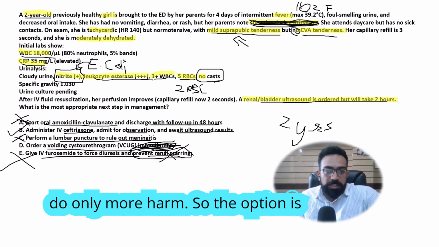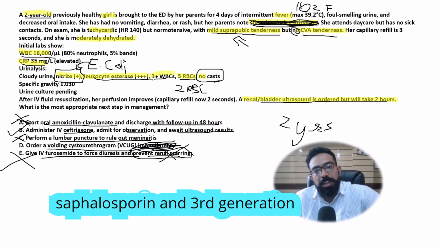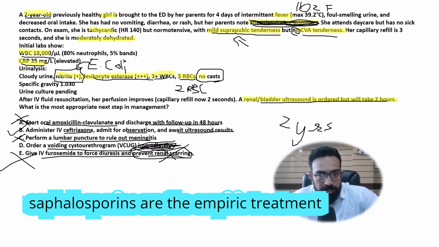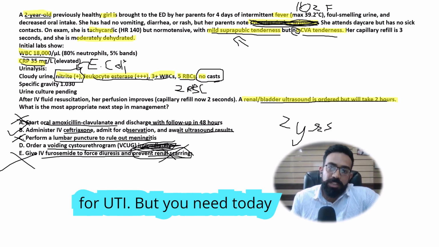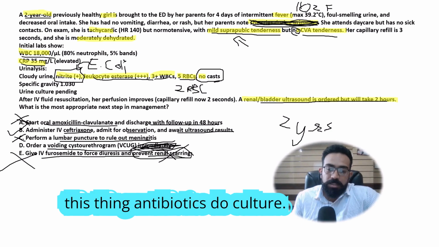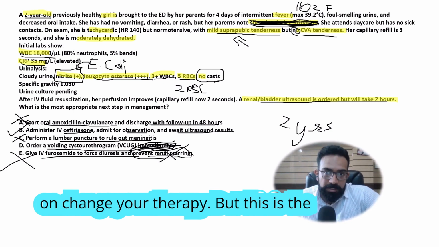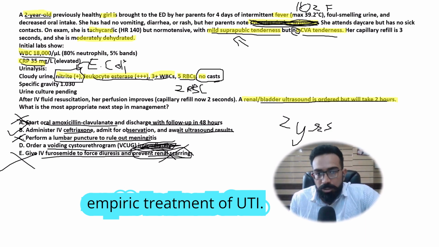So the option is IV ceftriaxone. It is a third generation cephalosporin, and third generation cephalosporins are the empiric treatment for UTI, but you need to do a culture also before starting the antibiotics. Do the culture, wait for the culture and sensitivity results, and you can later on change your therapy, but this is the empiric treatment of UTI.